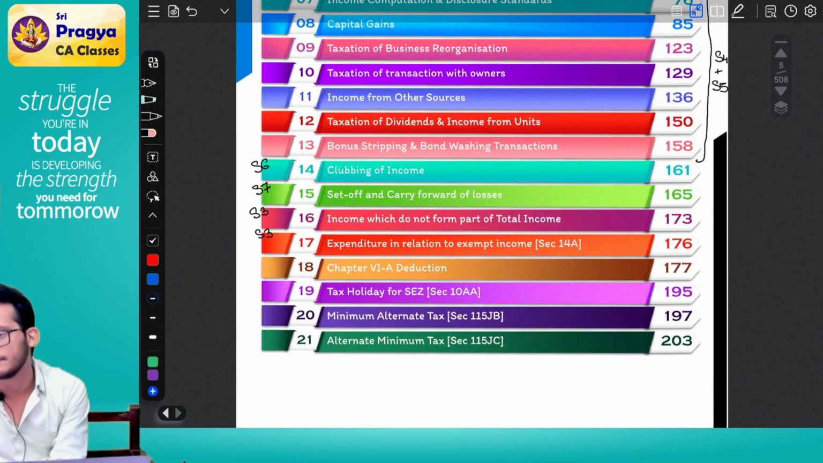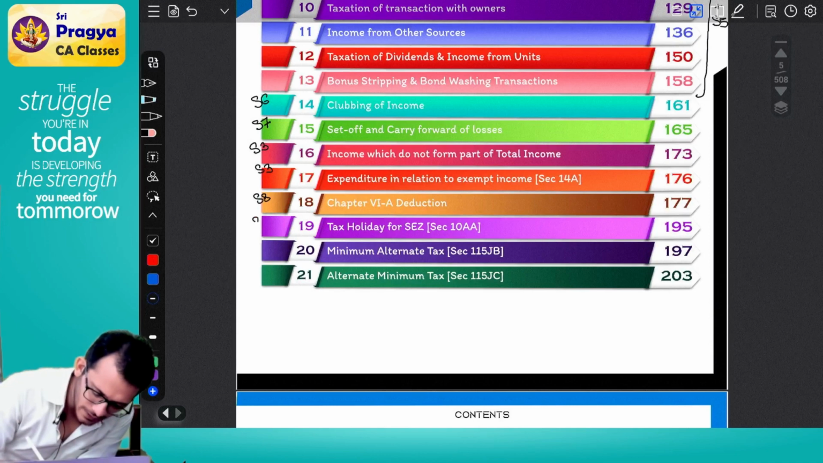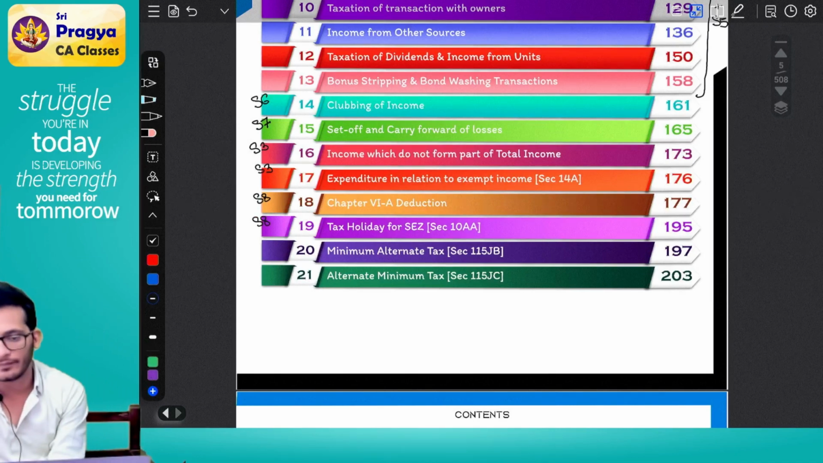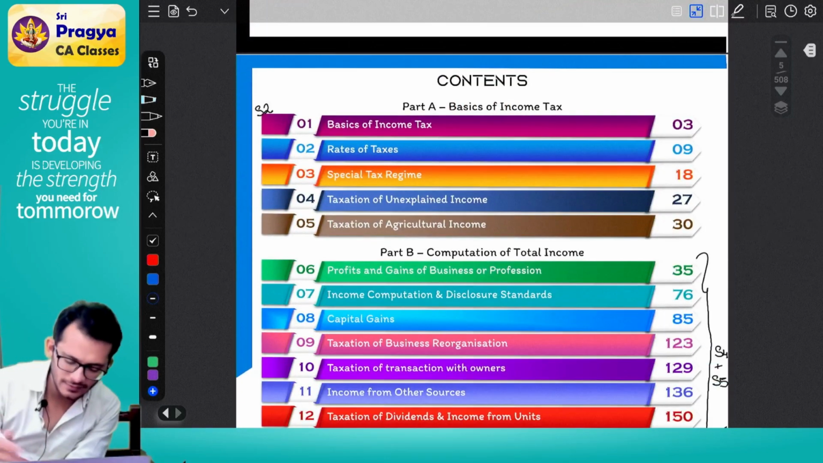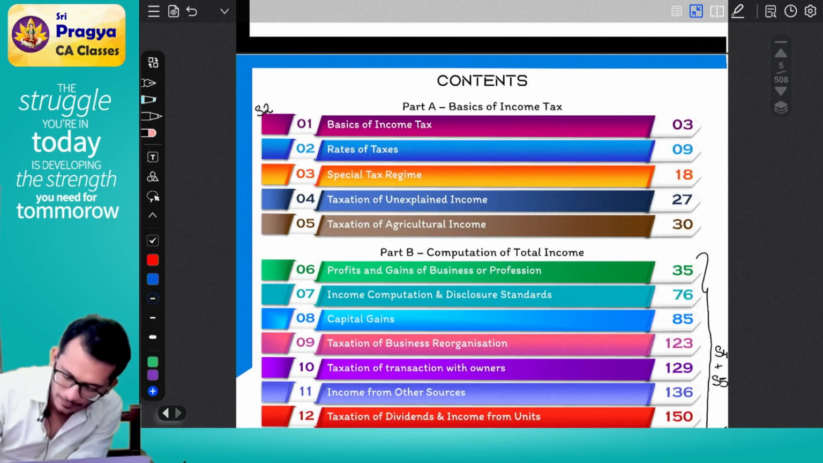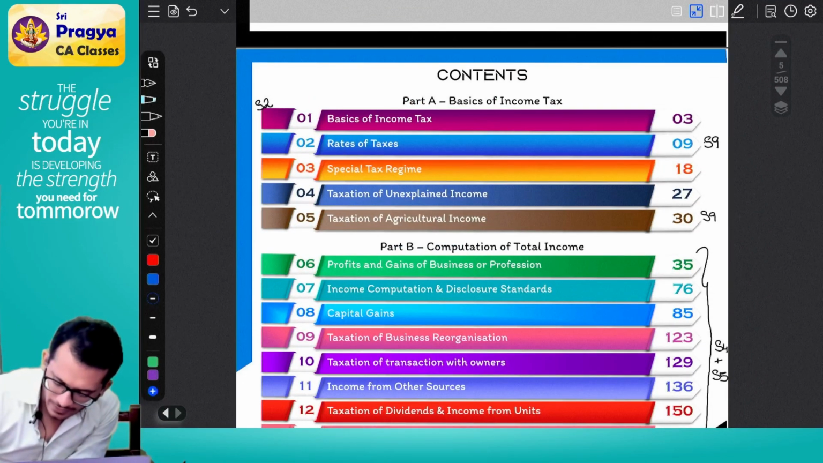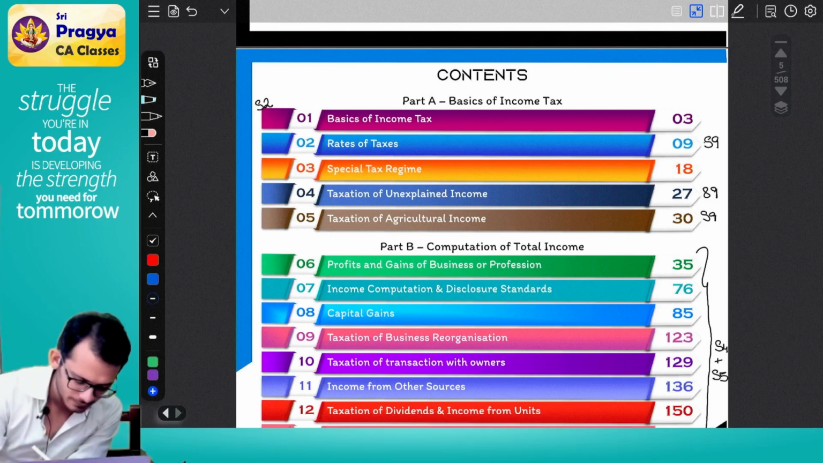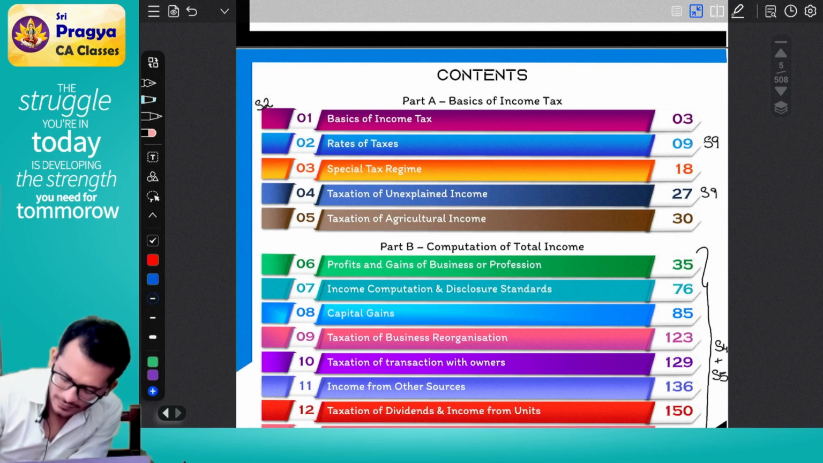Next, claim chapter 6A, 10AA, step number 8. Next, compute tax as per finance rates. So chapter number 2 is step number 9. Agriculture income is also step number 9. Taxation of unexplained income is also step number 9.